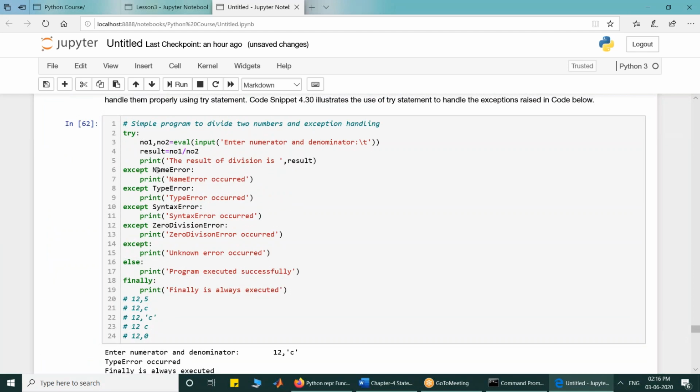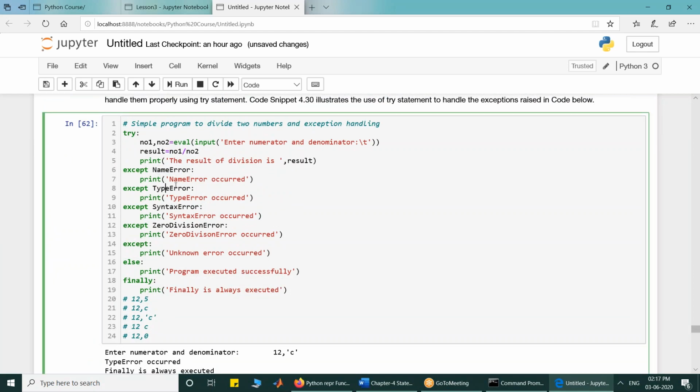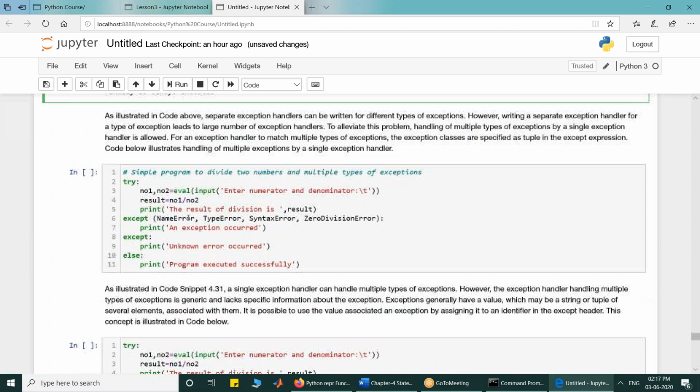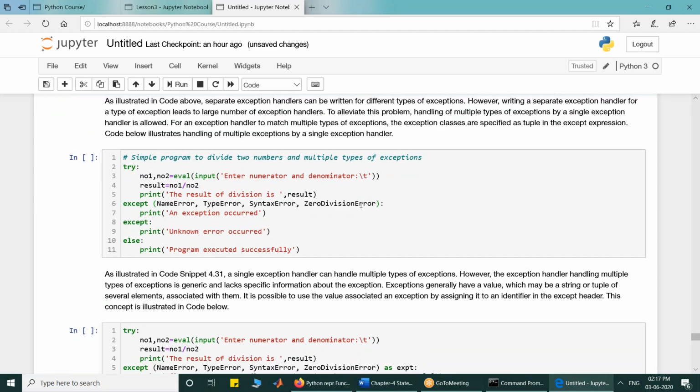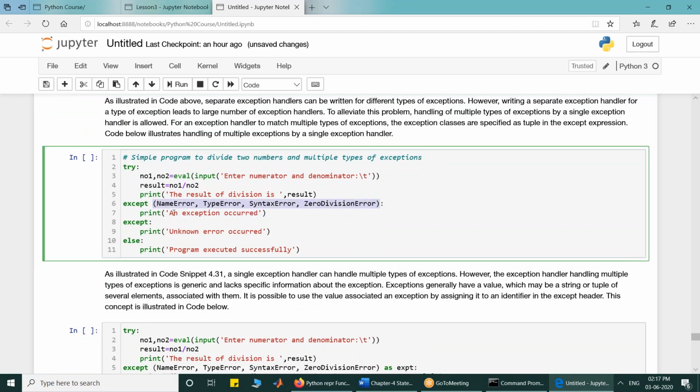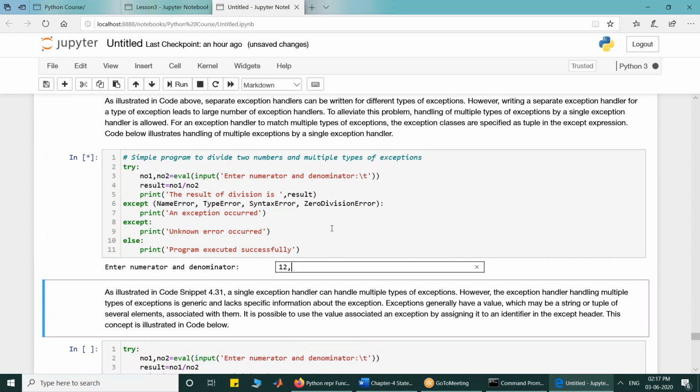Now, if you do not want to create them separately, if you want to club them, you can give them as a tuple of exceptions. Like here: name error, type error, syntax error, zero division error. If any of them occurred, it will just say that an exception occurred.